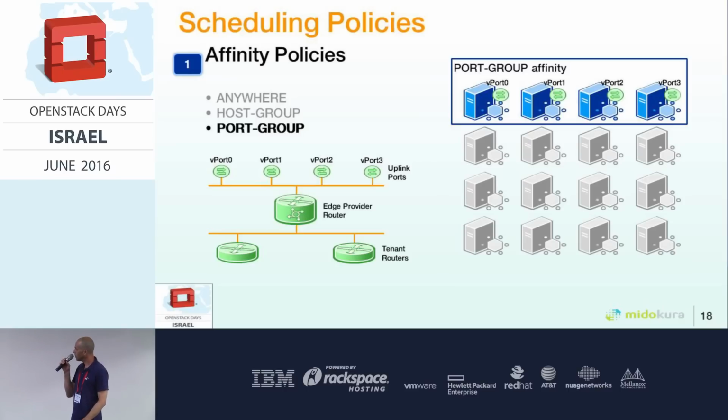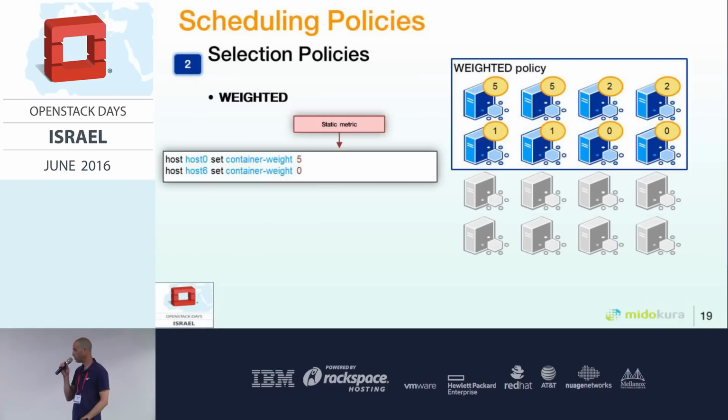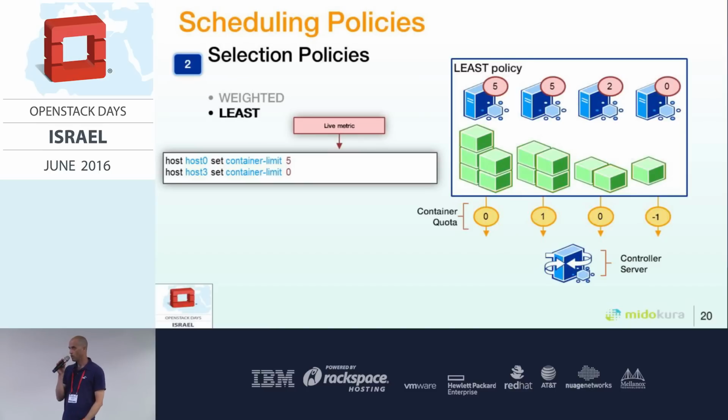For selection policies, we have two. The first one is weighted, which is static, based on a matrix that defines the probability of a host being selected to host a network service. The second one is based on live data, which is the least policy, and here we select the host with the least number of running network services to run this service.